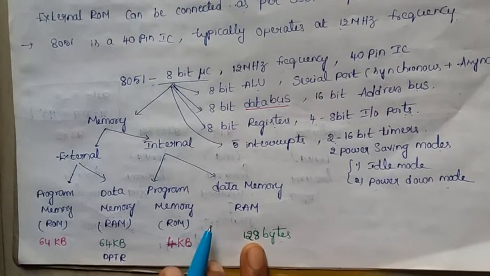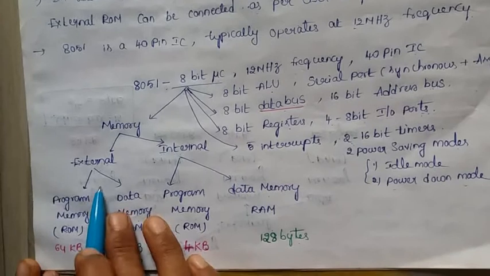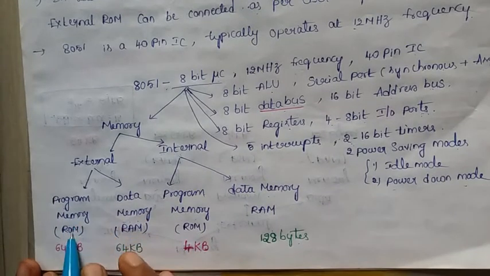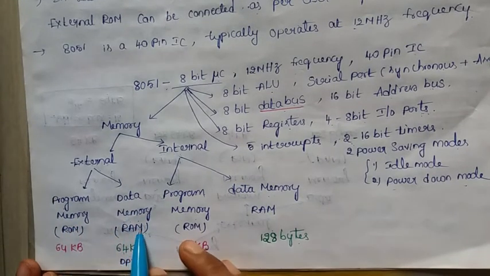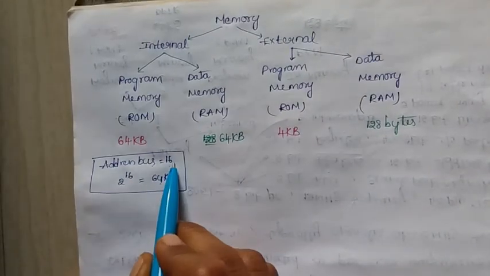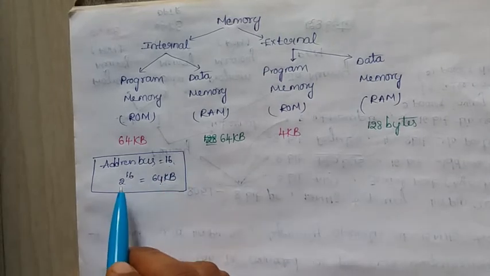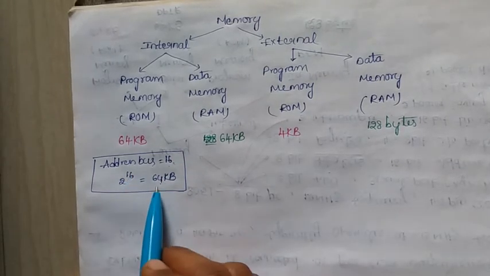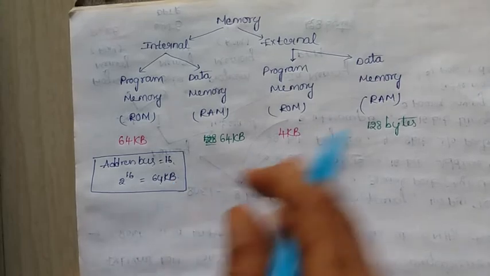We can connect externally ROM of 64 kilobytes and RAM of 64 kilobytes, because the address bus size in the 8051 microcontroller is 16 bits. So 2 to the power of 16, that is 64 kilobytes of memory, can be connected externally to the IC.